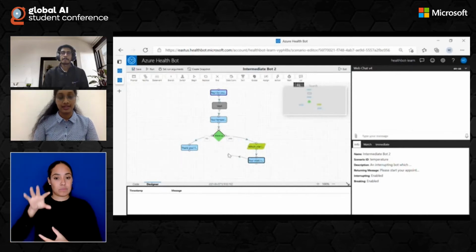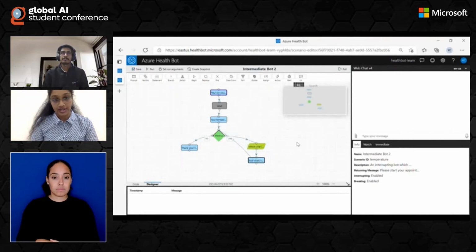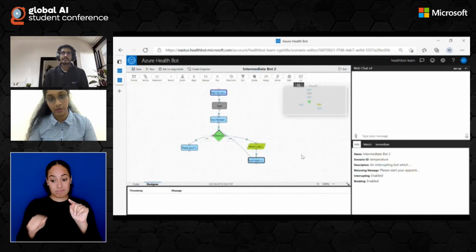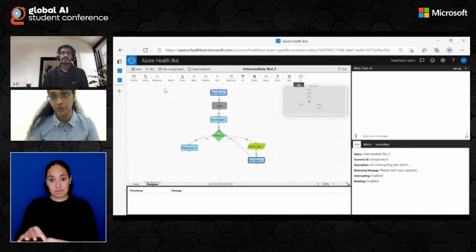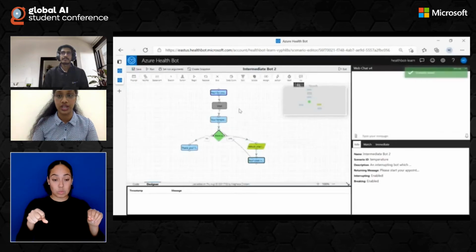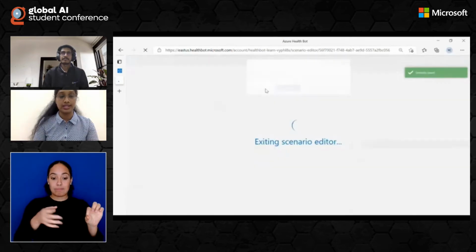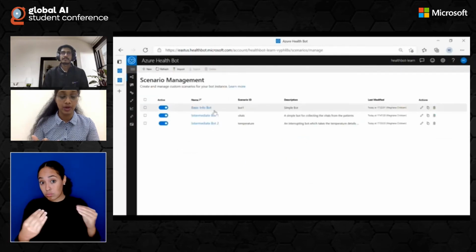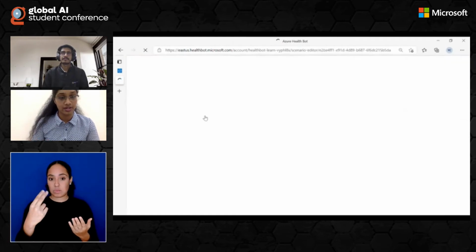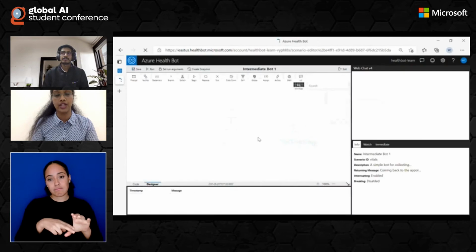And once that is connected, our breaking scenario bot is ready, and we will connect the last statement box back to the yes or no option box so that they'll continue to check whether they want anything else. And once I'm done, I'll click on save and we can exit. So now you will see all three bots ready: the basic bot scenario, interrupting scenario, and the breaking scenario.